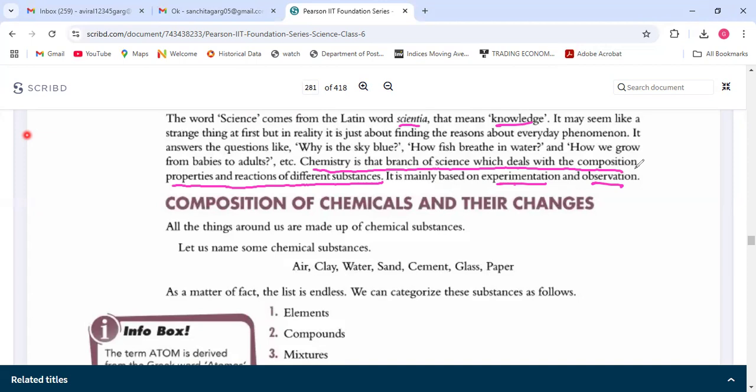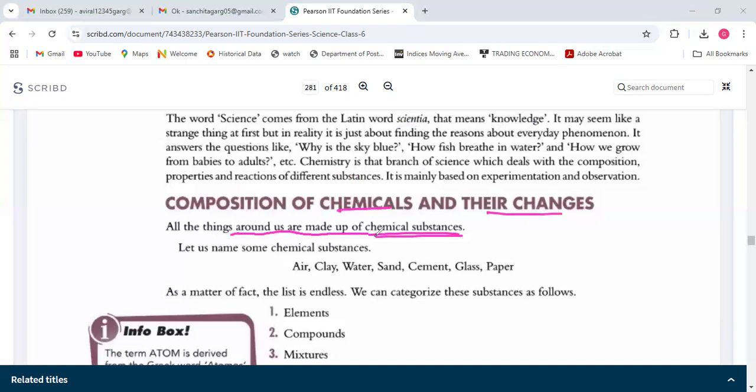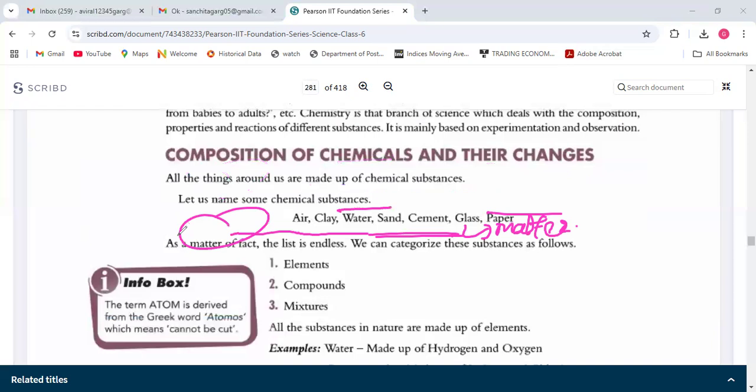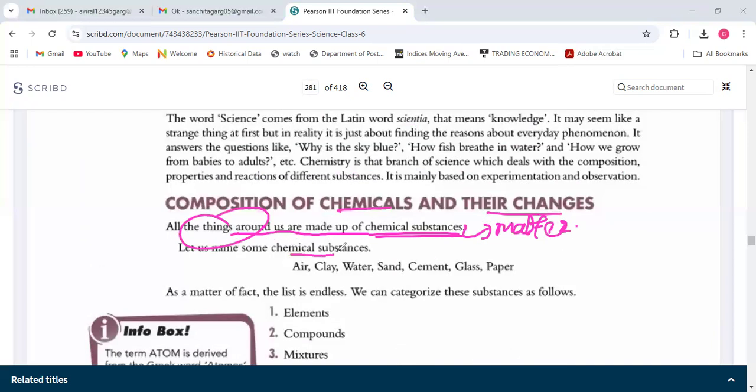So starting with the main chapter, composition of chemicals and their changes. All things around us are made up of chemical substances, and these chemical substances are made up of matter. Everything in this world is made up of matter, and all the things around us are made up of chemicals. So some chemical substances are air, clay, water, sand, cement, glass, paper.